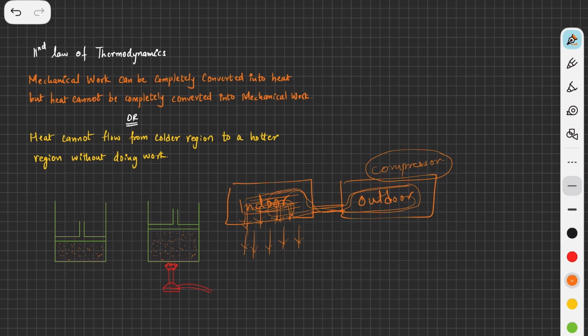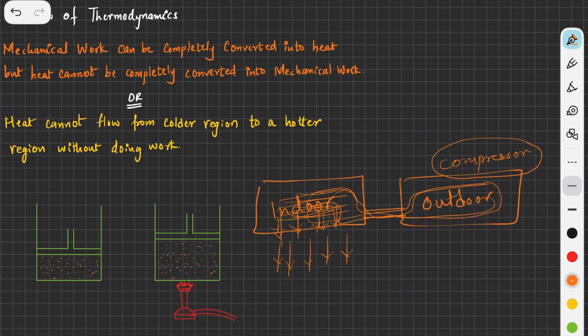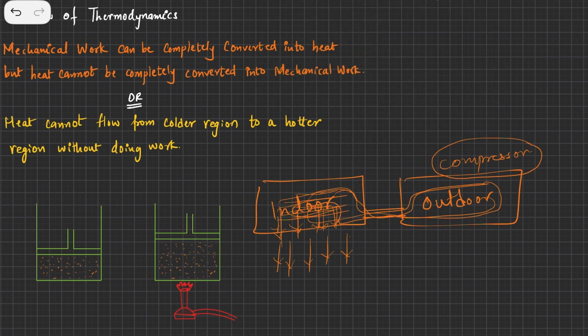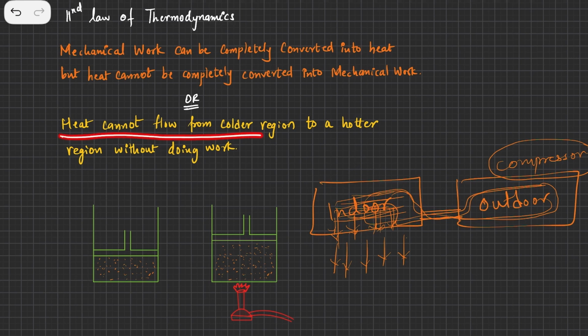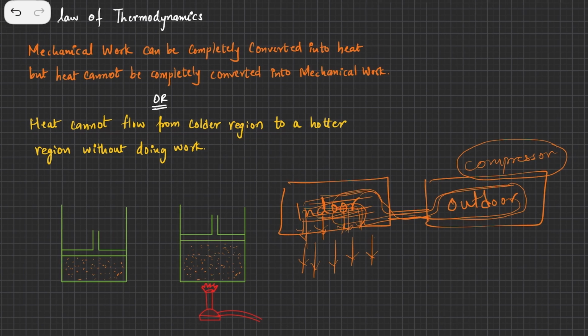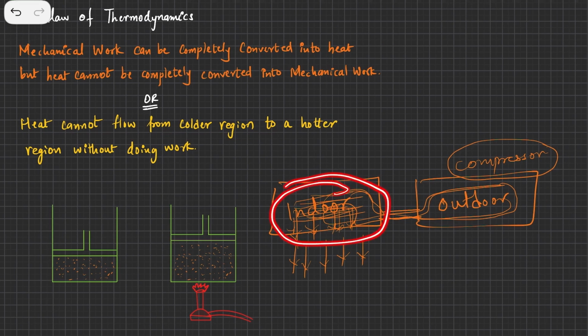So you see, heat cannot flow from a colder region. This is a colder region, which is the inside part of the room. Heat cannot flow from the colder part to the outdoor part, the hotter part, without doing work.